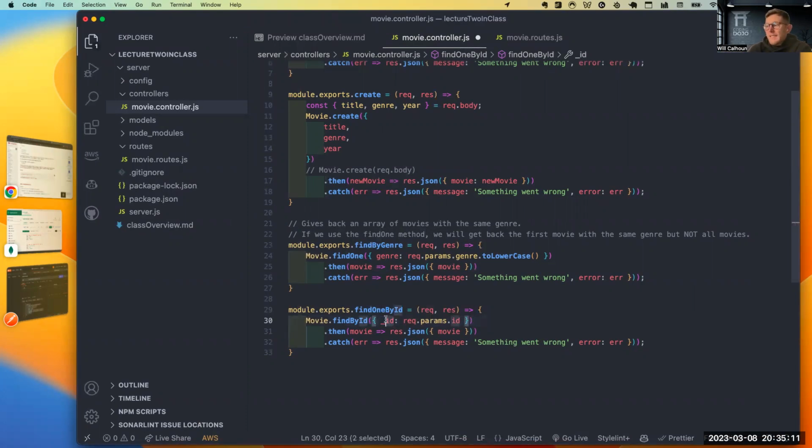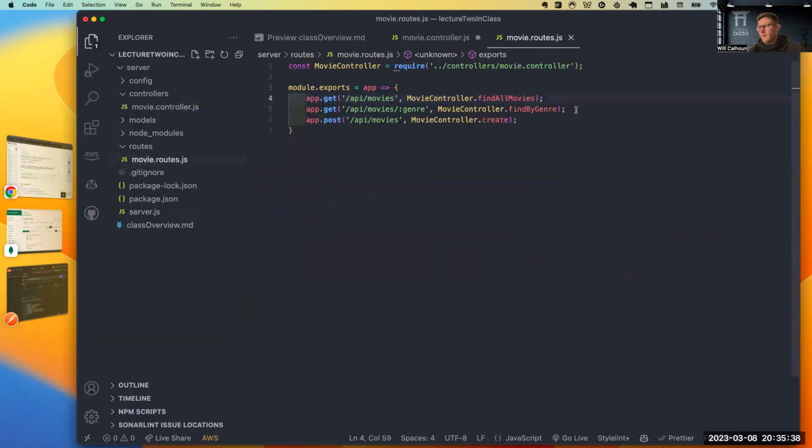But this ID has this underscore in front of it because that is what the field is called in our Mongo database. That is what the key is. This req.params.id, remember, comes from my routes, which I haven't created yet. So this, in theory, could be unicorn. This one has to be underscore ID.